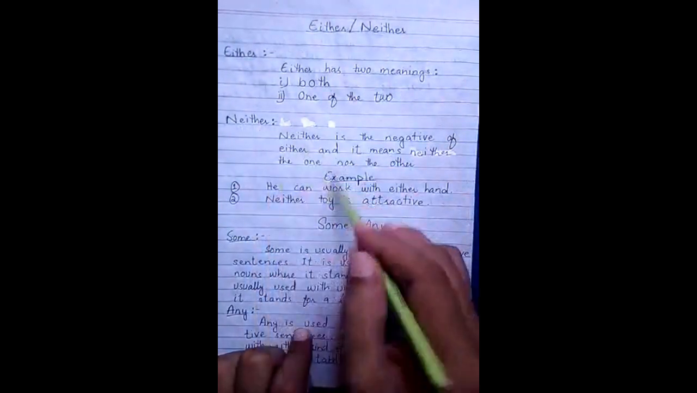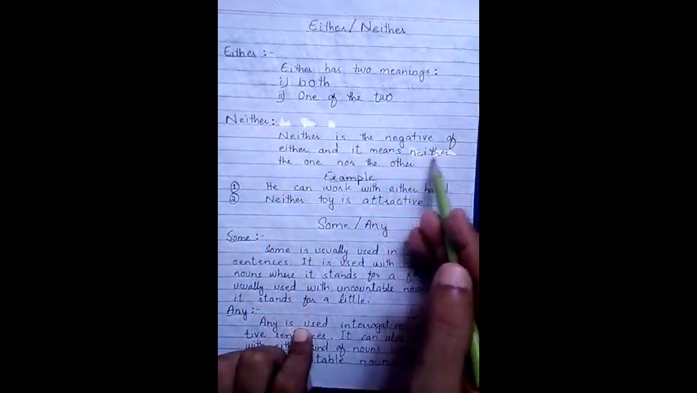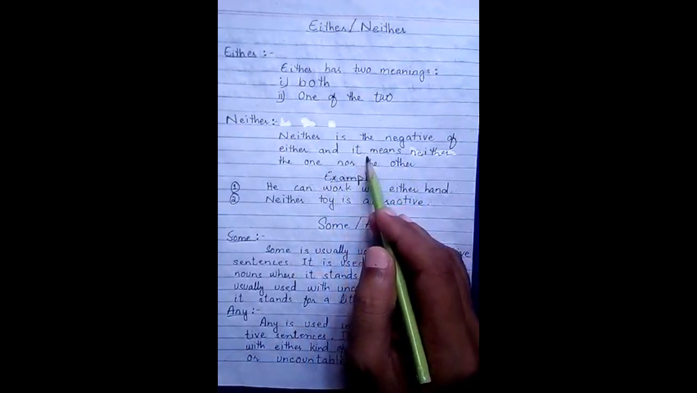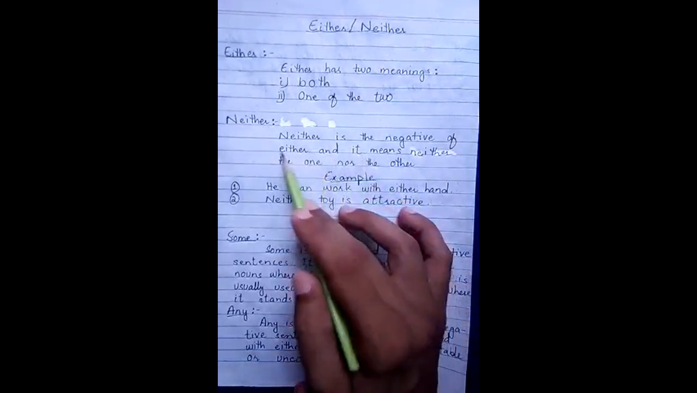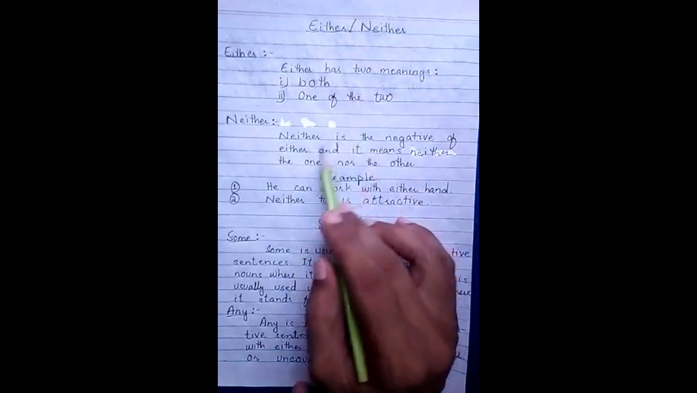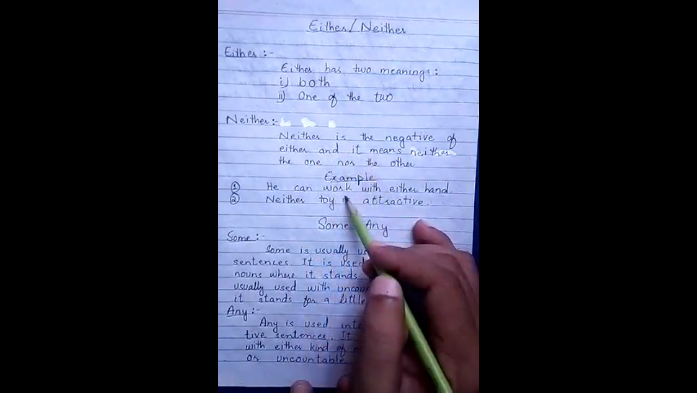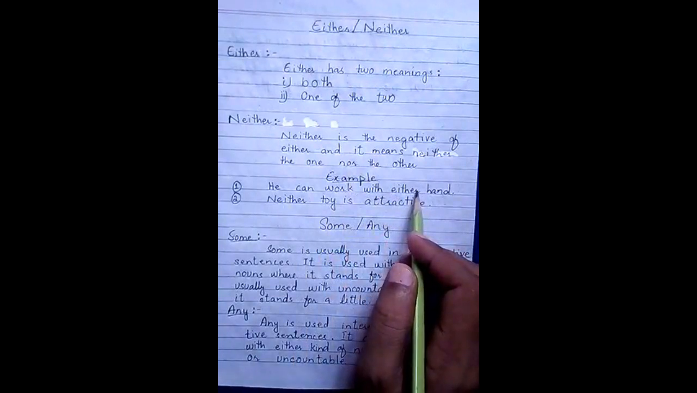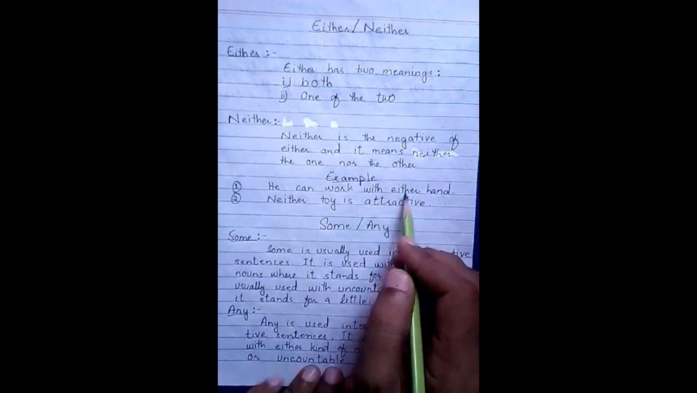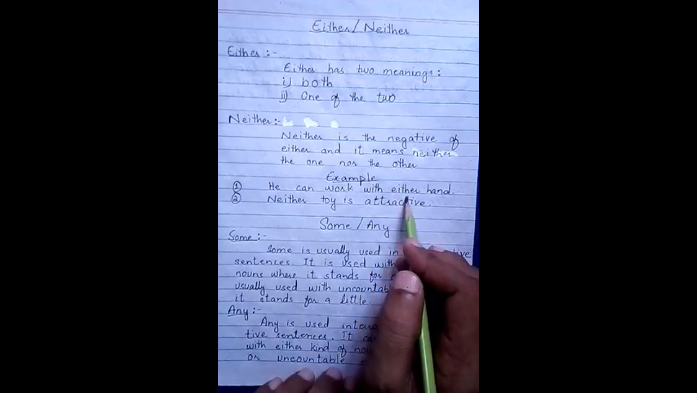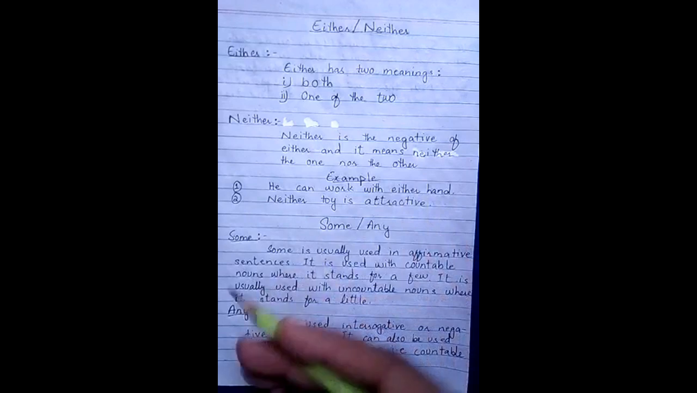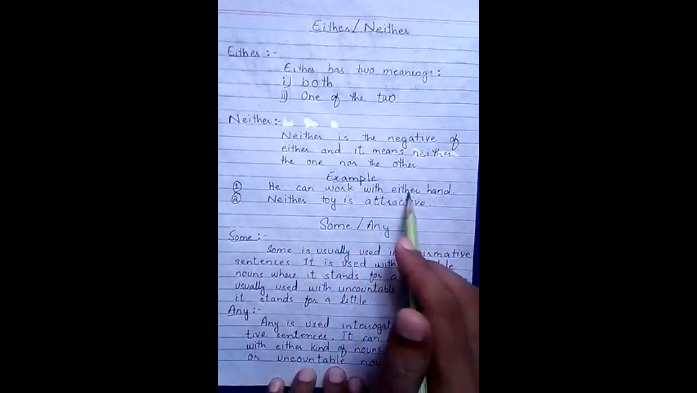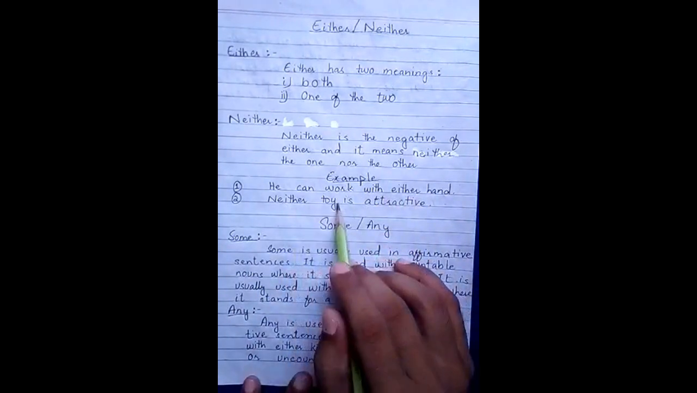And when we talk about neither, neither is the negative of either, and it means neither the one nor the other. It means that when we have two things and we do not take any one of them, there we use neither. So either is used for positive point of view and neither is used for negative sense. For example, he can work with either hand. It means he has two hands, so he can do his work with any one of them, either the right hand or the left hand.